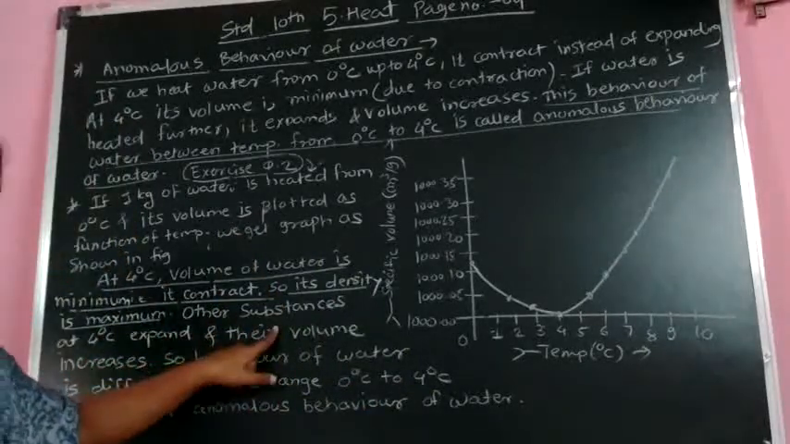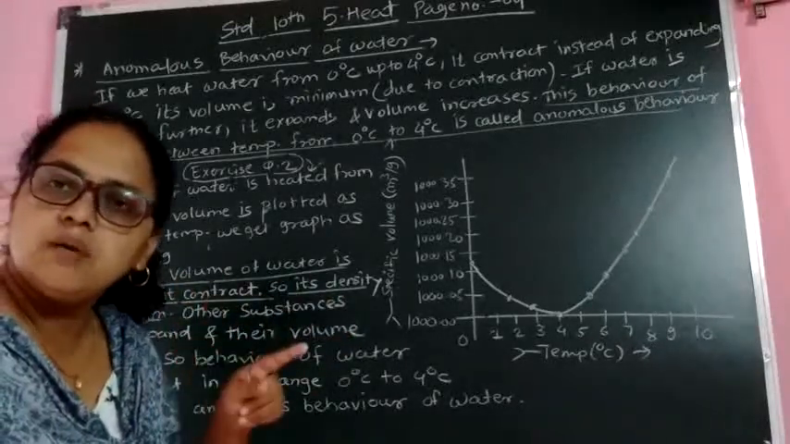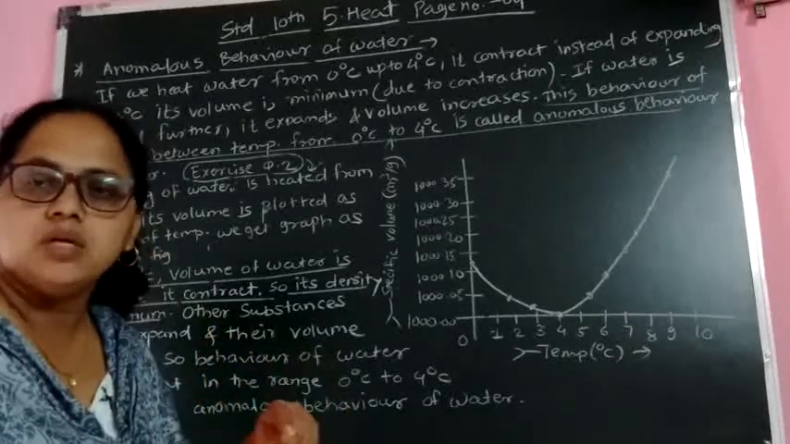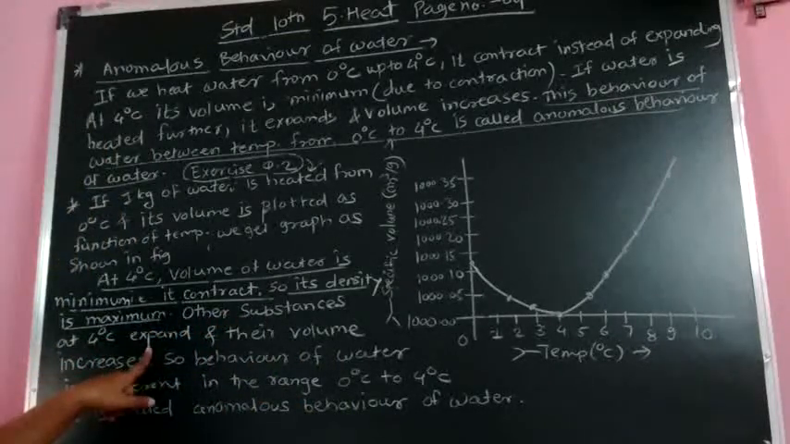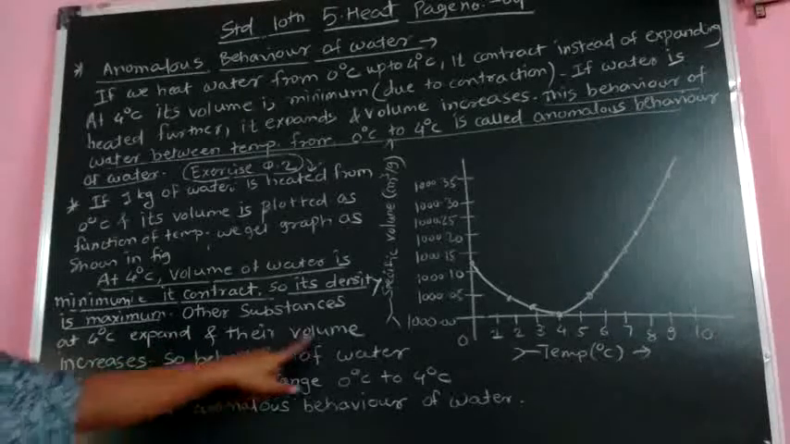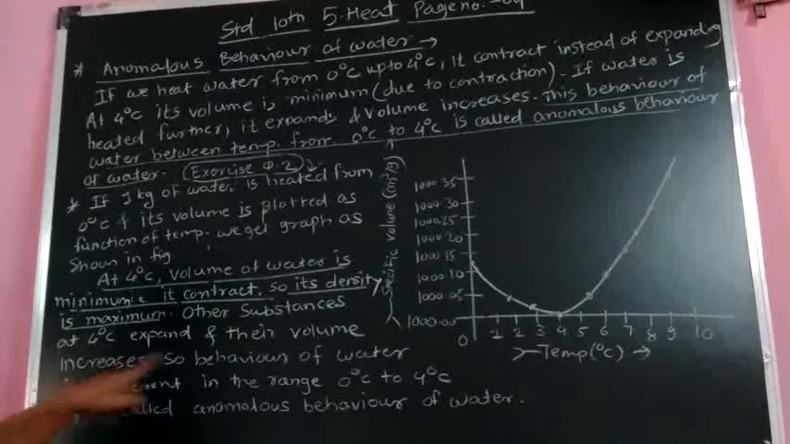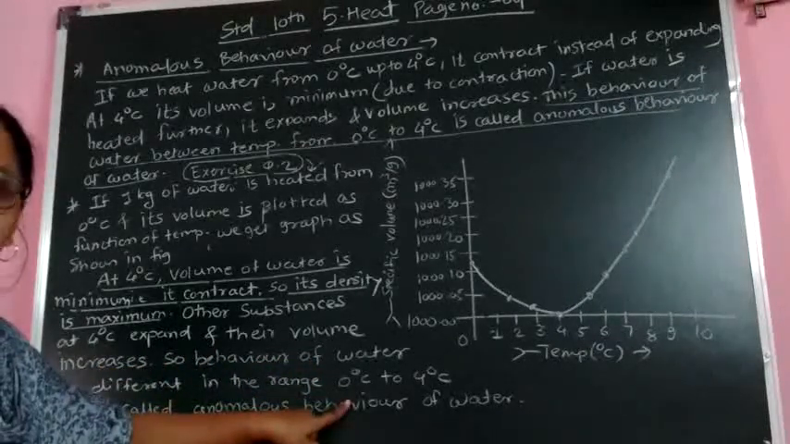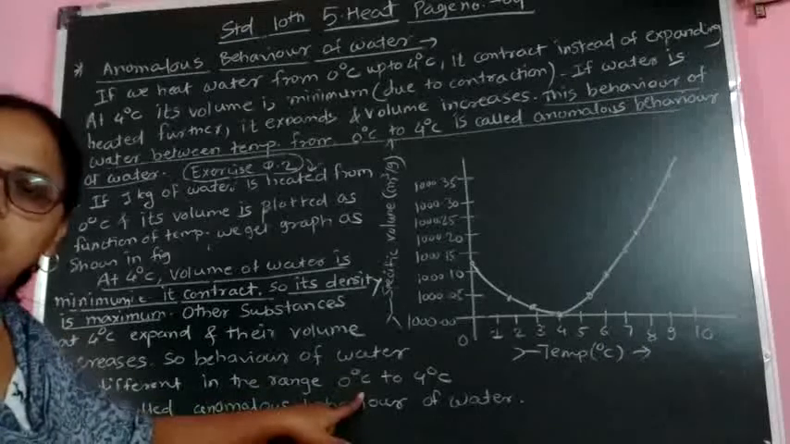What is the difference between water and other substances? This question is asked in question number 2 of your exercise. Other substances expand at 4 degrees Celsius and their volume increases. But in the case of water, at 4 degrees Celsius, volume decreases. So the behavior of water is different in the temperature range 0 to 4 degrees Celsius.